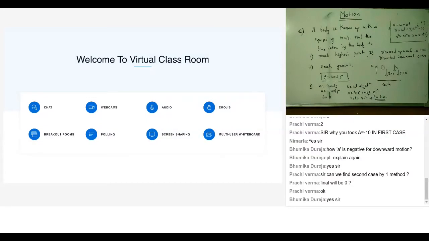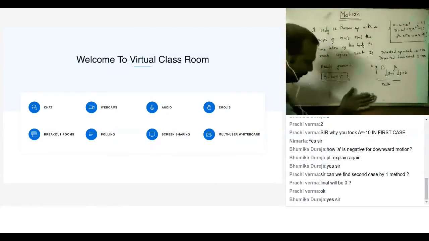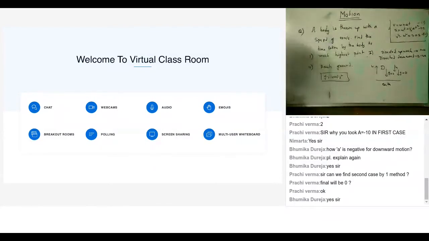Is that fine? Prachi asked one more doubt in this, so we'll take that as a question. I'll just wrap this. The question remains the same. The next part is: find the velocity with which the object hits the ground.